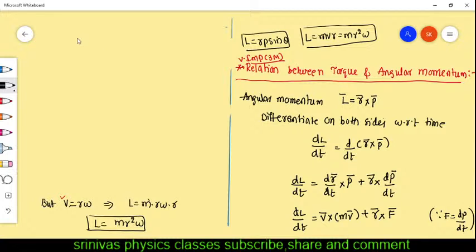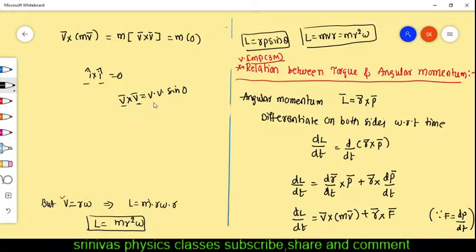Let us see here, continuation. But v bar cross m v bar, what happens? This m is a constant mass, we write it outside: v bar cross v bar. And what is the value of v bar cross v bar? Just like i cap cross i cap, when the vectors are the same, you get zero. v bar cross v bar formula is v into sin theta, where theta is the angle between the two velocities. Both are velocity in the same direction, so the angle is zero, sin zero is zero, and finally you get zero. That means this term will become zero.